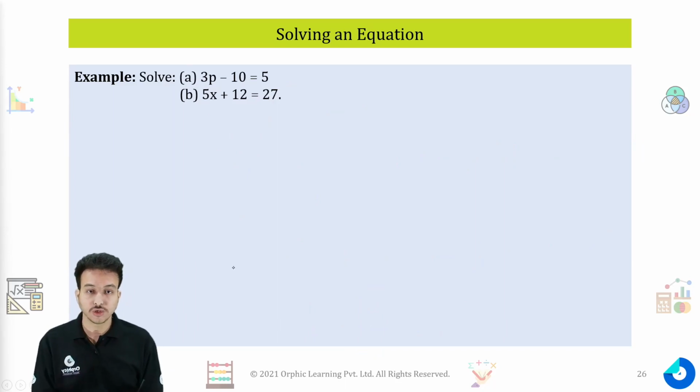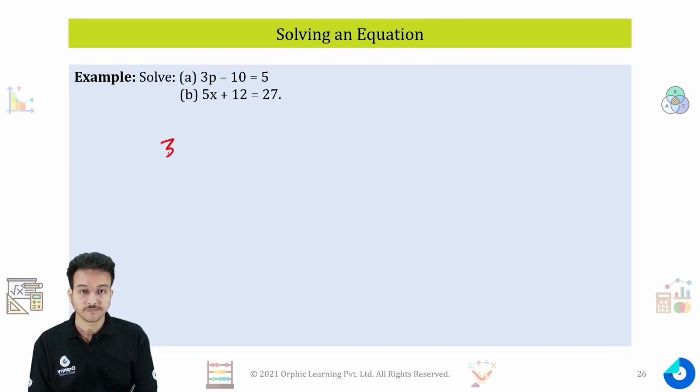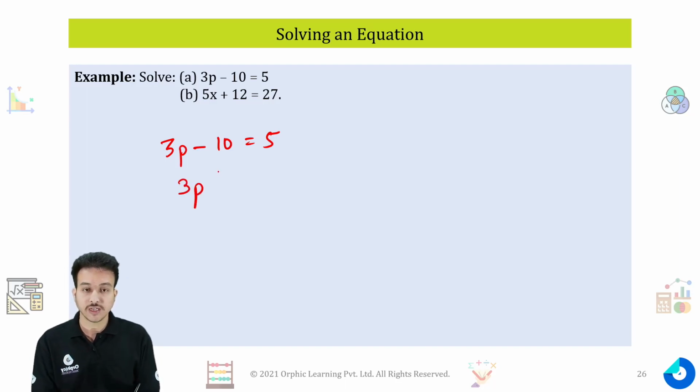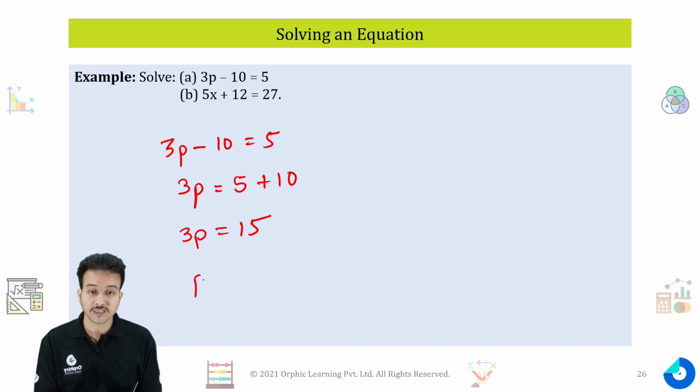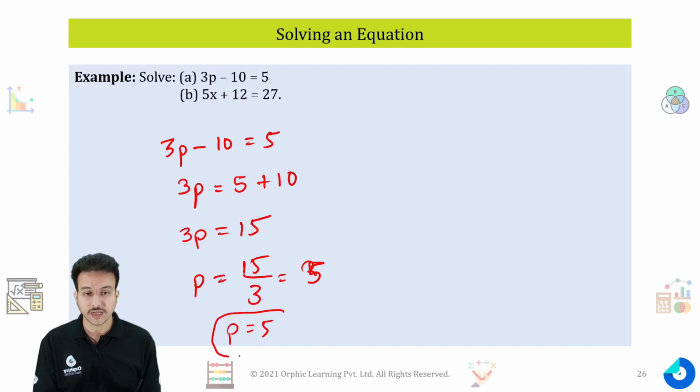Now again solve these two equations. 3p minus 10 is equal to 5. If I solve this equation, 3p minus 10 is equal to 5. So try to solve this equation. You will transpose minus 10 to the right hand side, you will get plus 10 because the sign will change. So it will give you the value as 3p is equal to 15. Again 3 is in multiplication, so you have to do 15 by 3. You will get the answer as 5. So P is equal to 5 is the solution. You can attempt the second one by yourself using the same method.